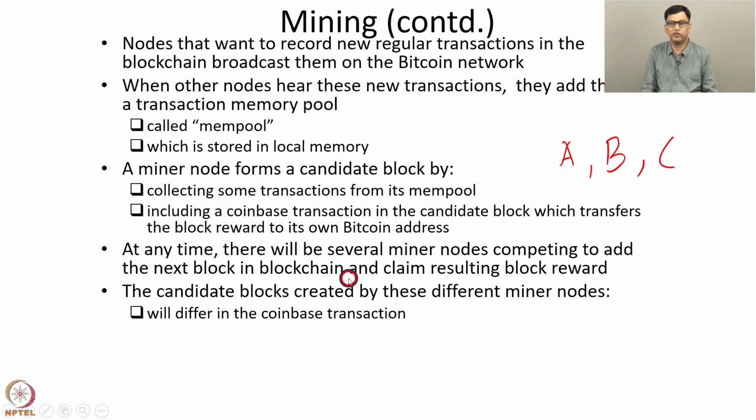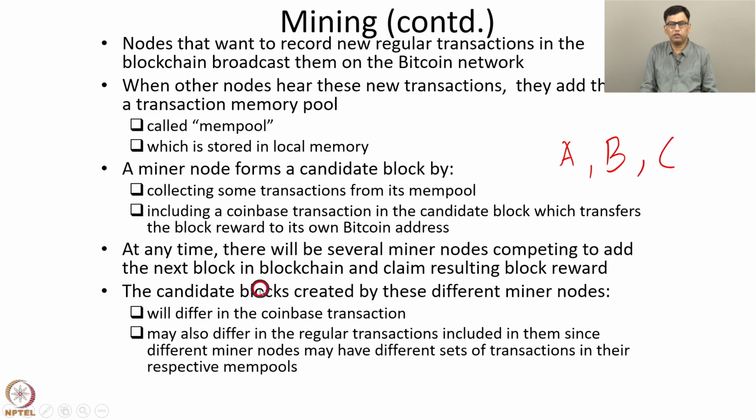So these candidate blocks created by these different miner nodes A, B, and C, they definitely differ in the Coinbase transaction. These candidate blocks may also differ in the regular transactions that are included in them, because different miner nodes may have different sets of transactions in their respective mempools. How can it happen that different miner nodes have different sets of transactions in the mempools? Recall that nodes that want to record new regular transactions, they broadcast them on the Bitcoin network. So all the miner nodes eventually receive all the regular transactions that are broadcasted on the Bitcoin network.